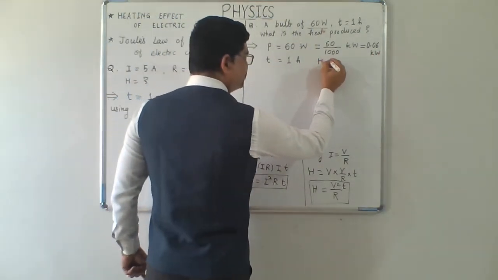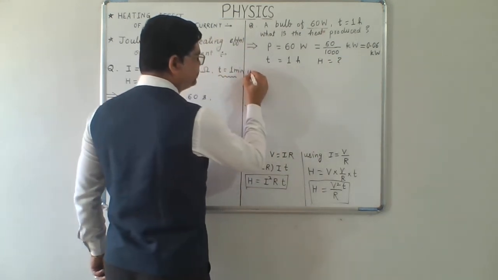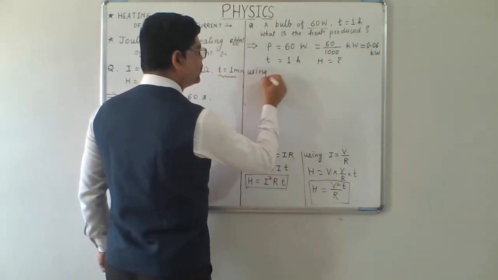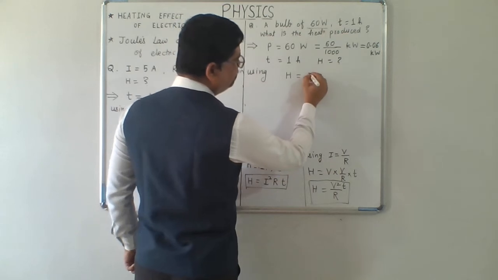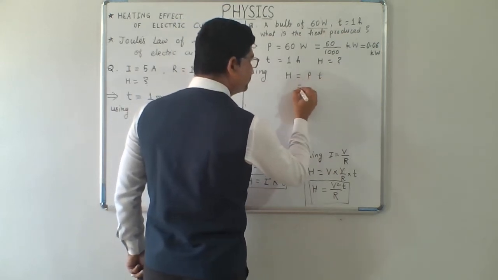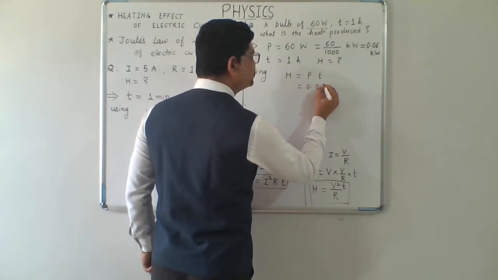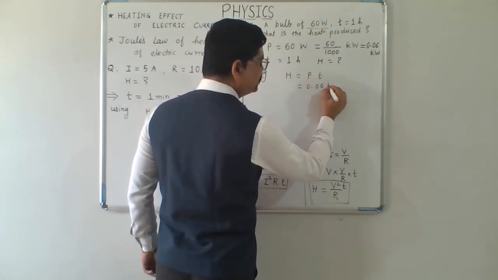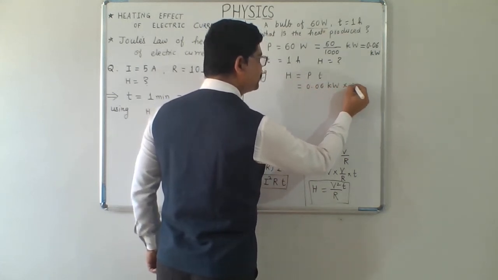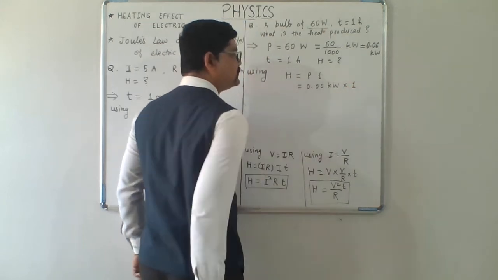We are supposed to calculate heat produced using H equals P into T, power into time T. So power is 0.06 kilowatt into 1 hour.